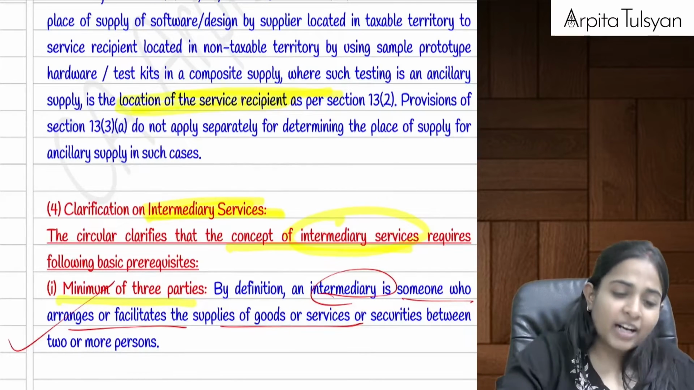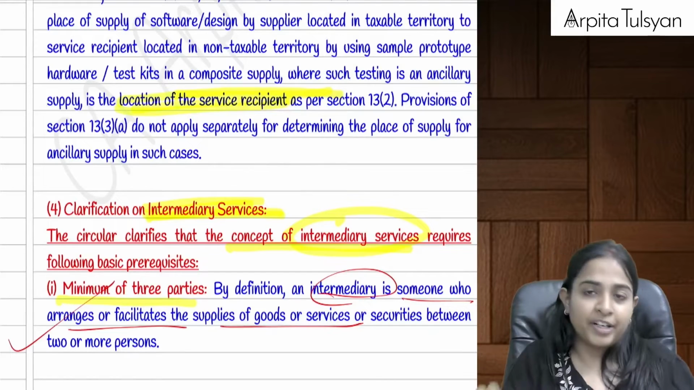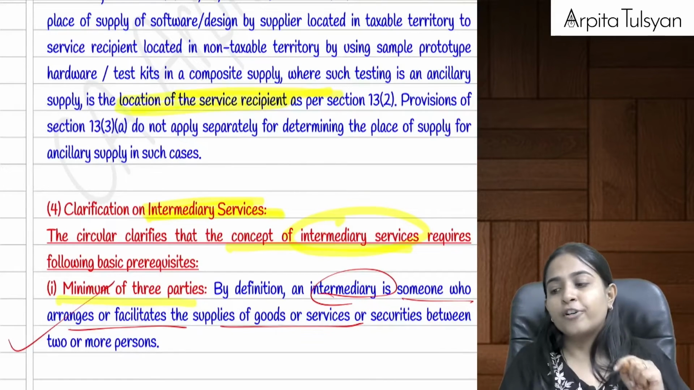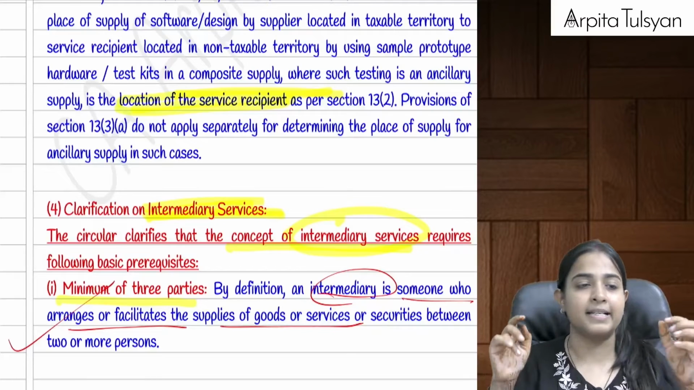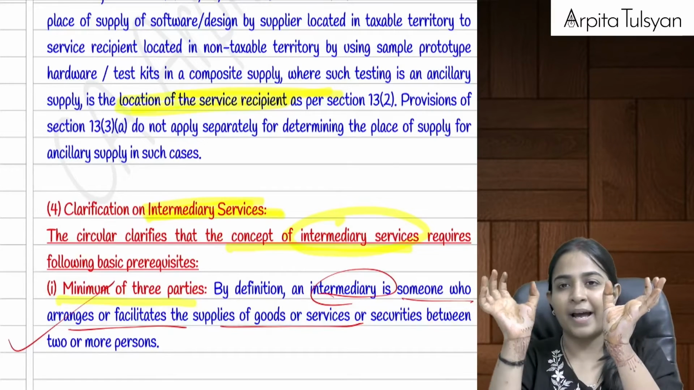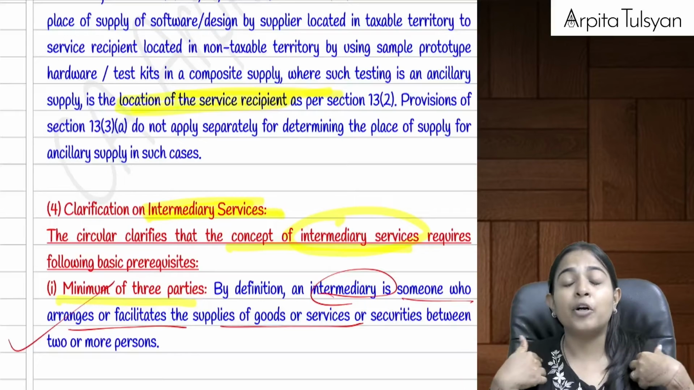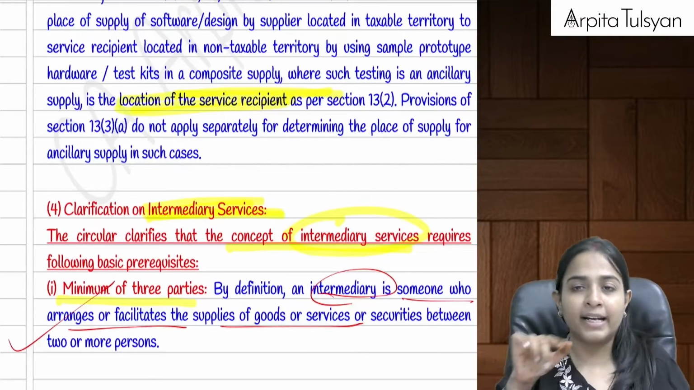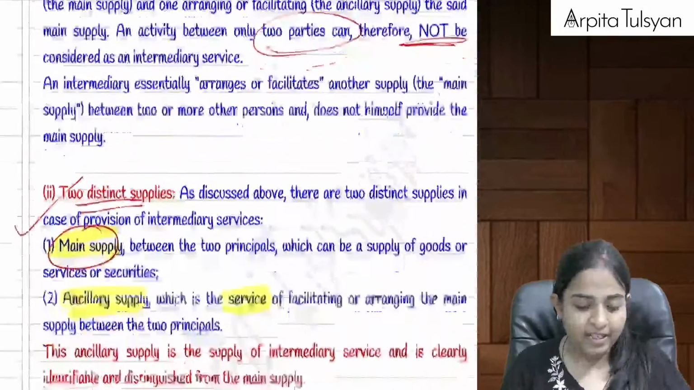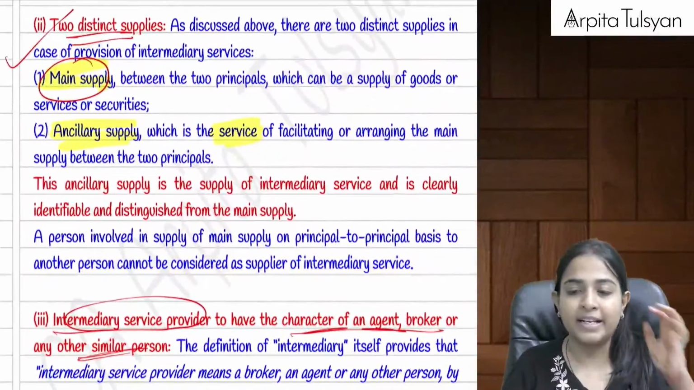And the last one talks about intermediary services. There are a few things that you need to understand in case of intermediary services. First point, there are three parties. Whenever an intermediary transaction takes place, there are three parties. Two main parties are there, supplier and recipient, and the third one is the intermediary. So including the intermediary, there will be three persons here. Then only you can say that yes, intermediary is there.